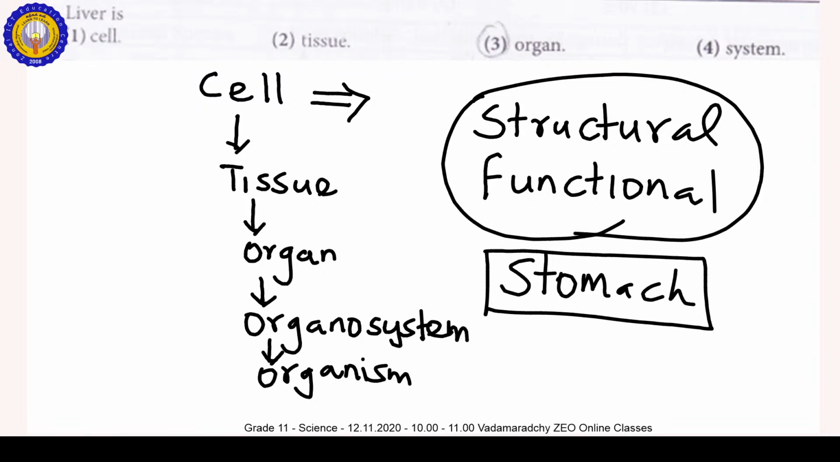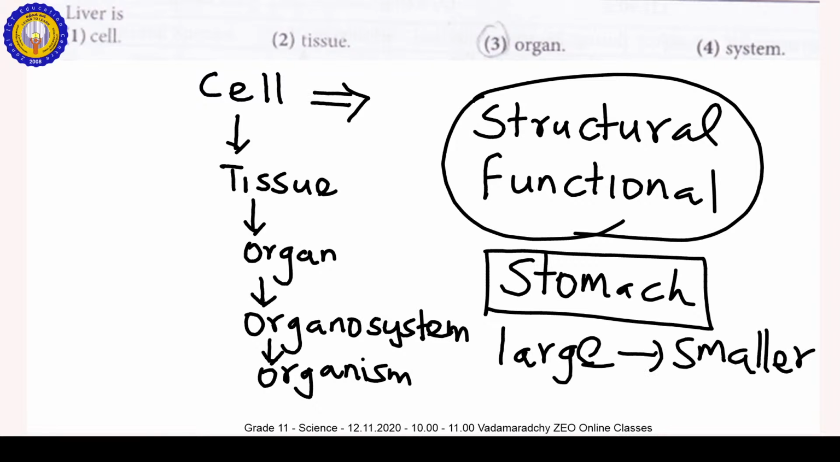By this, there is one advantage: an advantage for the enzymatic action. One is the mechanical food digestion by the teeth and the muscles, by which large food particles become smaller particles. By this, the surface area increases for the enzymatic action, for the action of the enzymes.